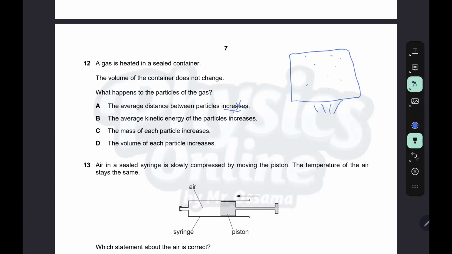The average kinetic energy of particles increases. Yes, thermal energy increases, so the particles' kinetic energy also increases, so the speed increases. The mass of each particle increases. That's totally wrong. The volume of each particle is also wrong, so the answer is B.